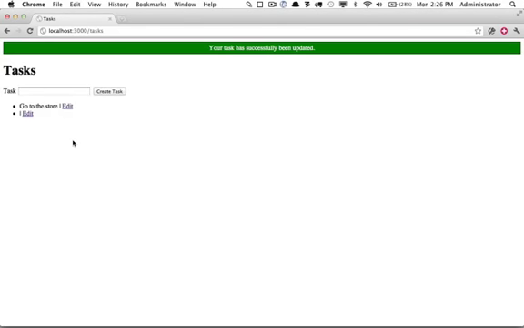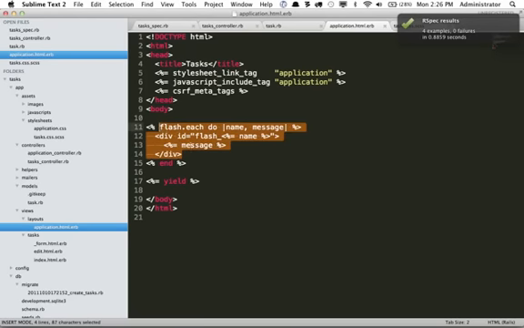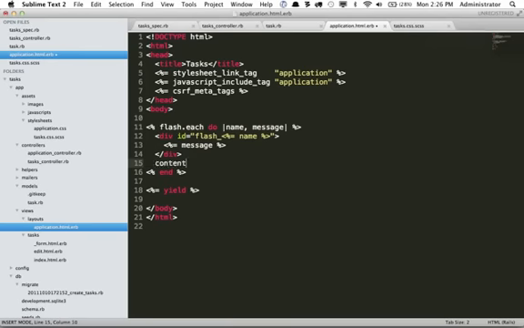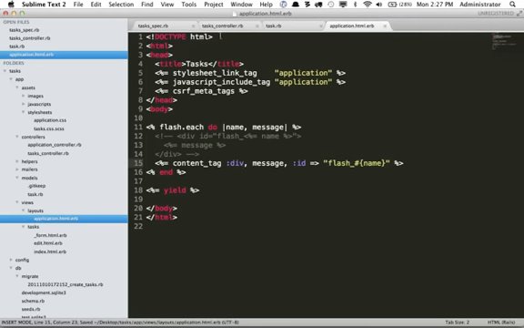Now, before we move on to deleting a task, one quick thing right here is if you would like to shorten this, Rails also provides a helper called content tag. So you could do the same thing here by saying content tag. We're going to create a div, and the HTML for it will be equal to the message. And if you want to give it an ID as well, you could say ID equals underscore name. And this will essentially be the exact same thing. So it's just a matter of what you prefer. I'll go ahead and comment that out. Next, let's implement the feature where we can delete a task, and we'll do that much more quickly.